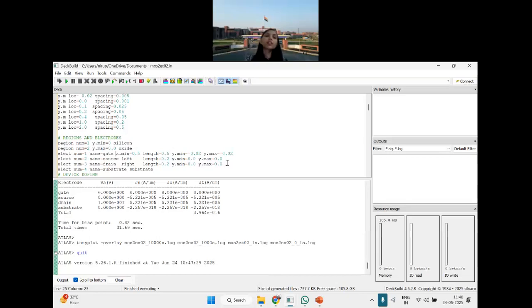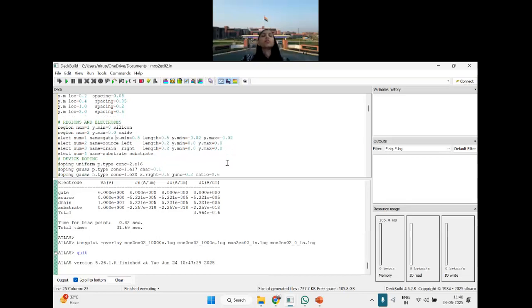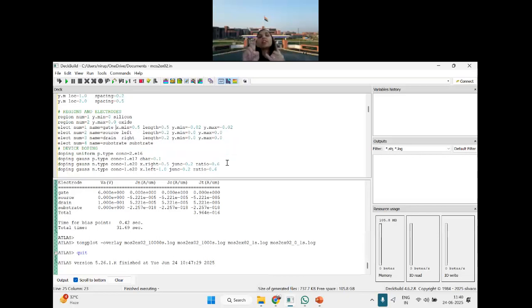Nothing needs to be confused here. Then you have considered silicon in region 1. In region 2, you have considered oxide. In region 3, you are saying that some electrodes are there. Okay.